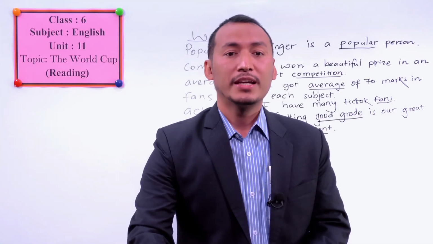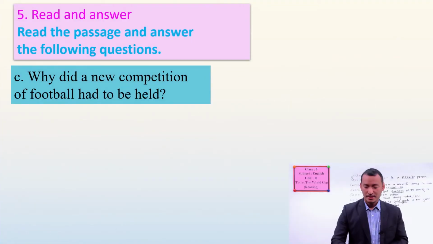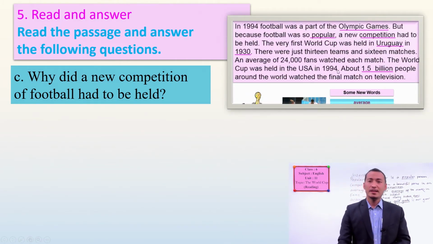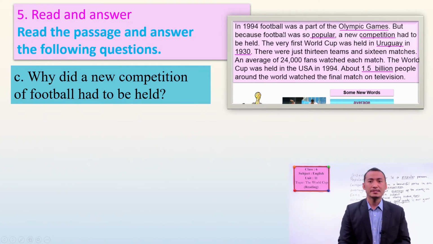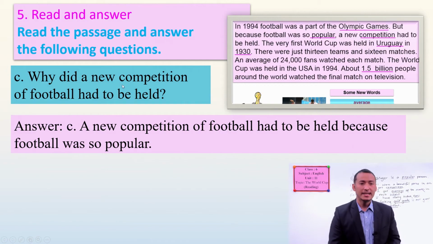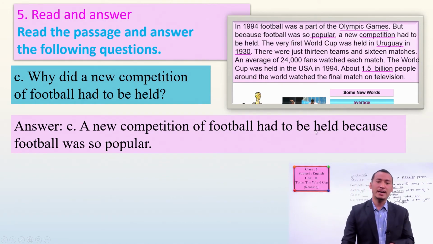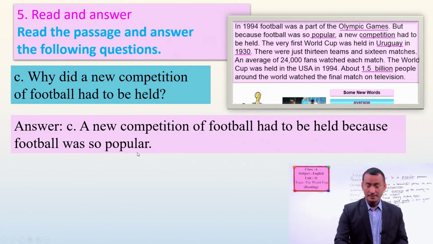Next question is, why did a new competition of football have to be held? Why was it separated from the Olympics? Let's see here. A new competition had to be held because football was so popular. So you have to answer like this. A new competition of football had to be held. You can start writing from the part after "did". A new competition of football had to be held, and then use "because football was so popular."